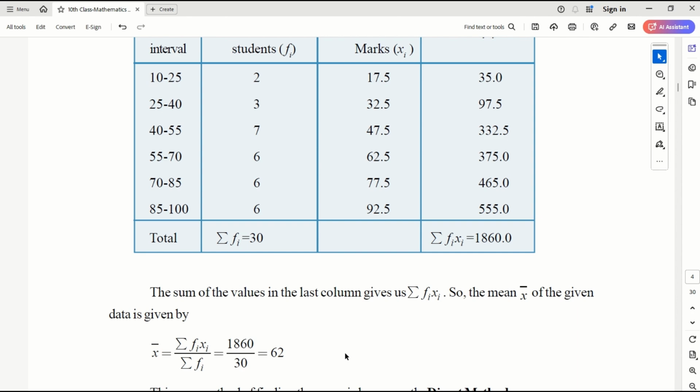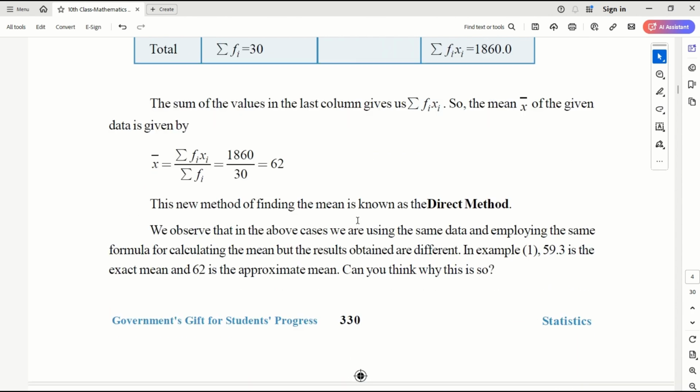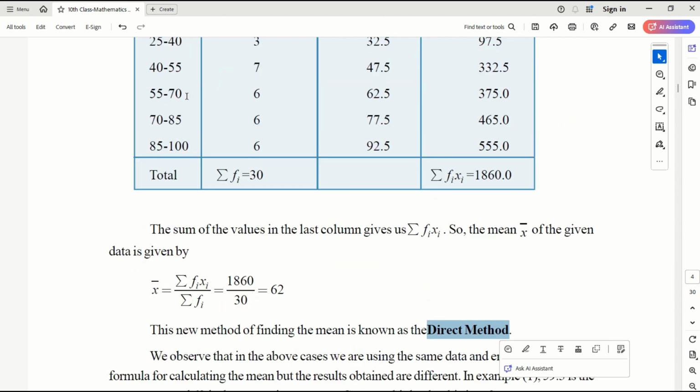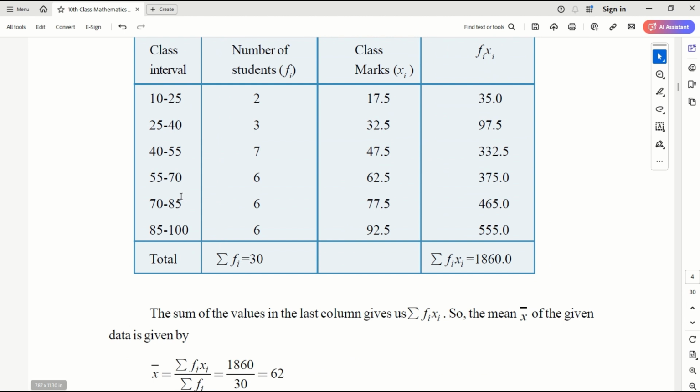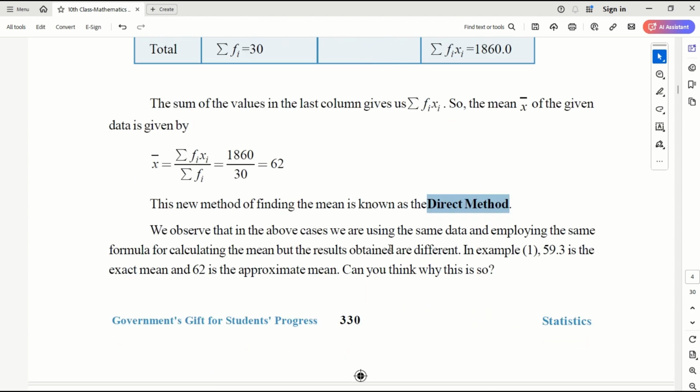Okay, when the class interval is given, this is called the direct method. It is very simple, right? I just have the classes, and I take the midpoint of each class, multiply it with the frequency, sum up, and then divide by the sum of the frequencies. That's it. This is the direct method.